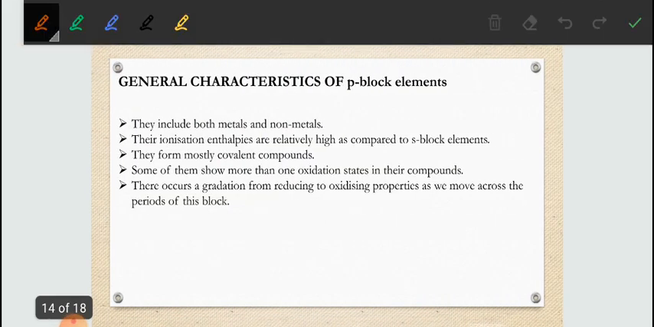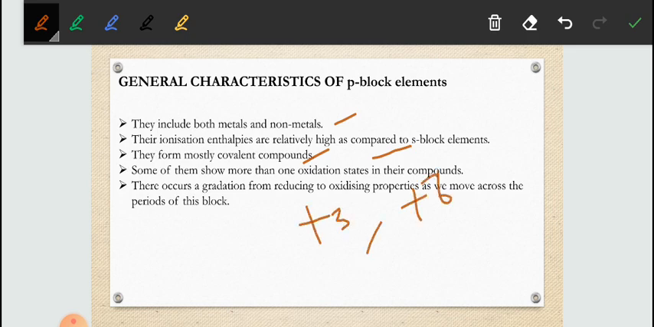First, properties: they include metals and non-metals. They can be metals, they can be non-metals. Their ionization enthalpy is relatively high as compared to s block elements, meaning it requires more energy to remove the electron. They mostly form covalent bonds, meaning they generally share their electrons. Next, they show more oxidation states, from plus 3 up to plus 5, plus 6 or plus 7, meaning they show more than one oxidation state.